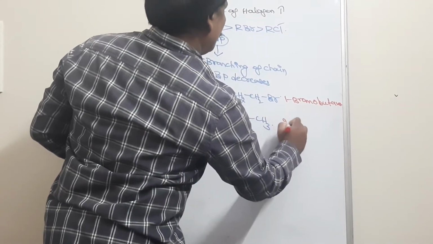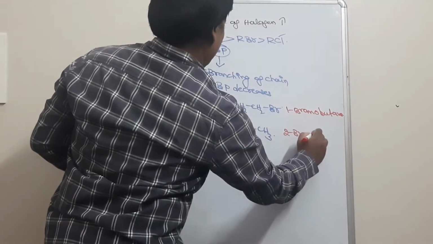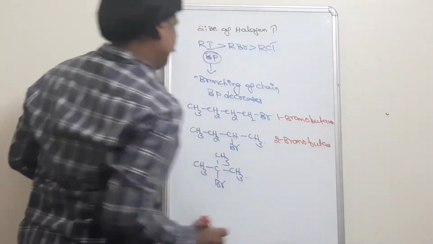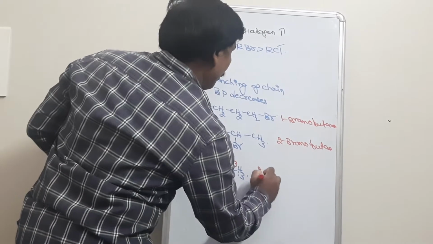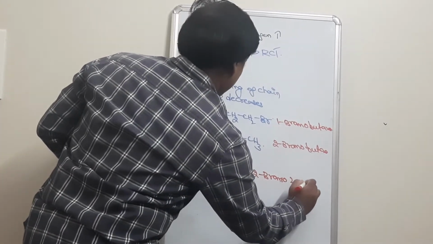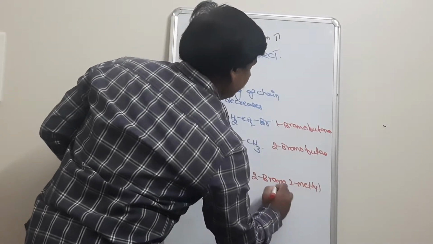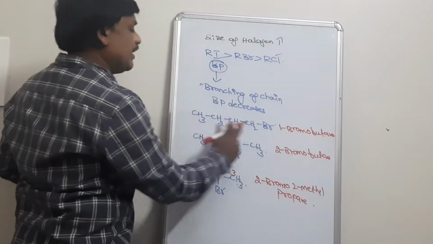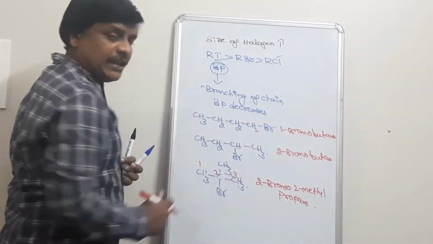This is 2-bromobutane. This is 2-bromo-2-methylpropane. So 1-bromobutane does not have any branch.